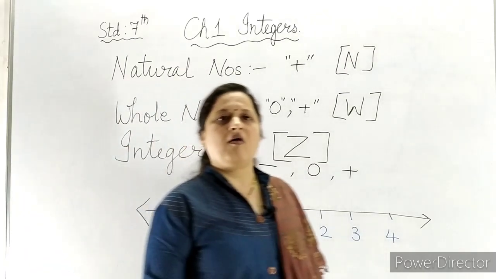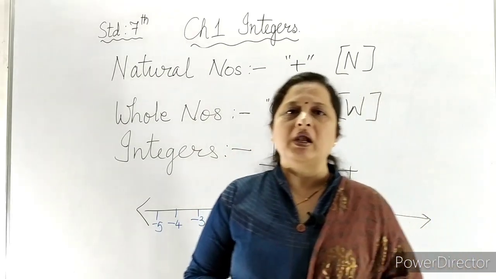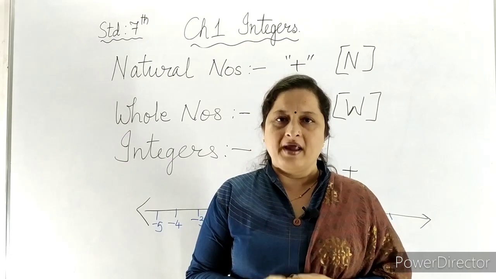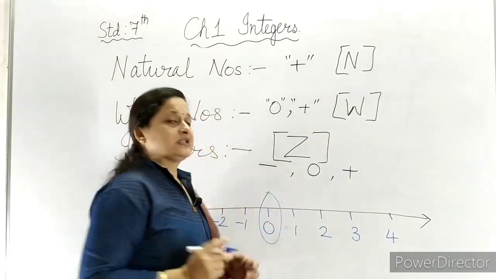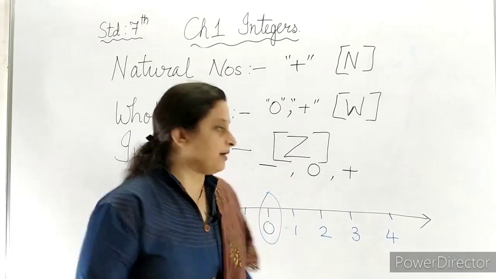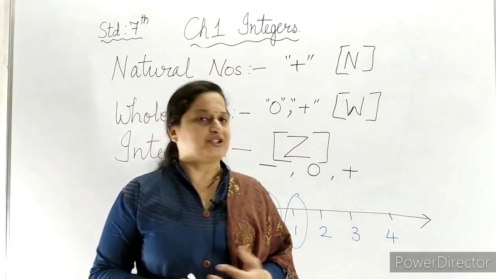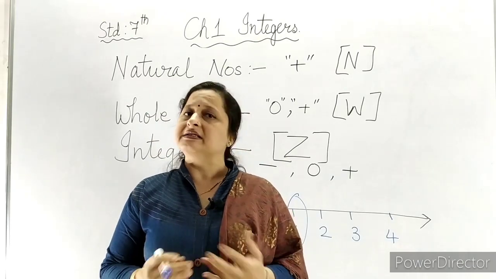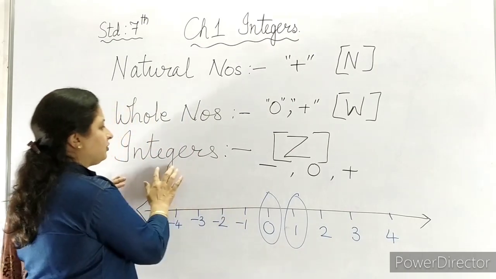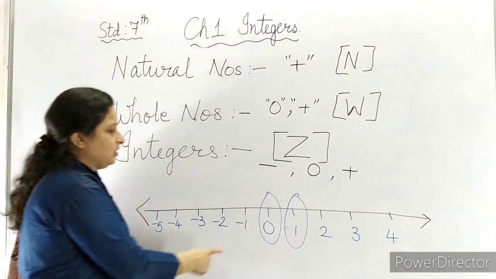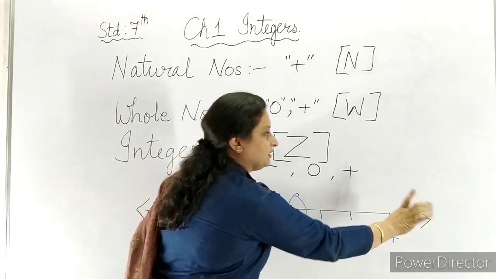Now one thing over here which we have to keep in mind is that the smallest whole number is 0. The smallest natural number is 1. The greatest natural number is not there. The greatest whole number is not there. In the same way, when we talk about integers, you can see that integers extend on both sides.